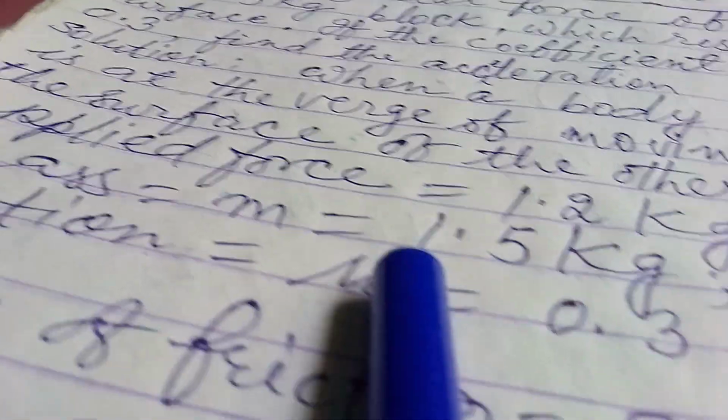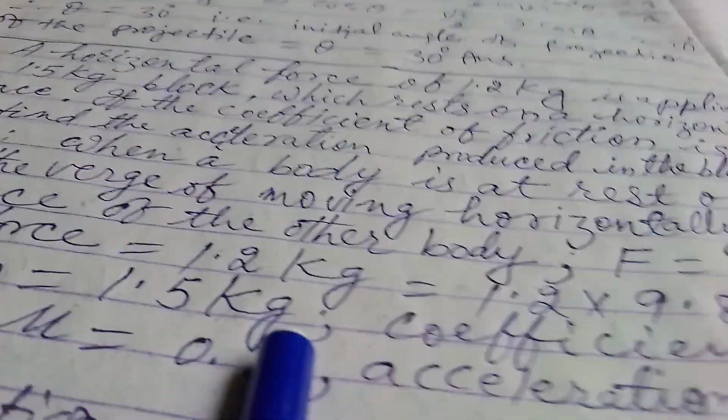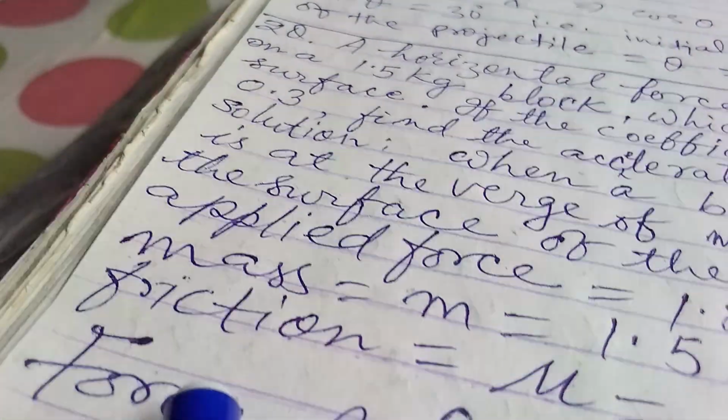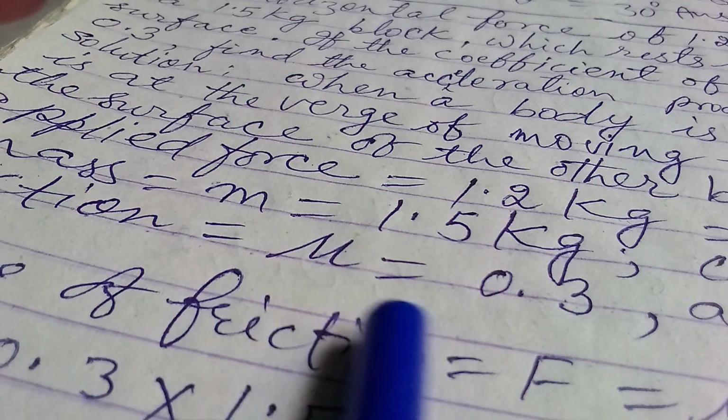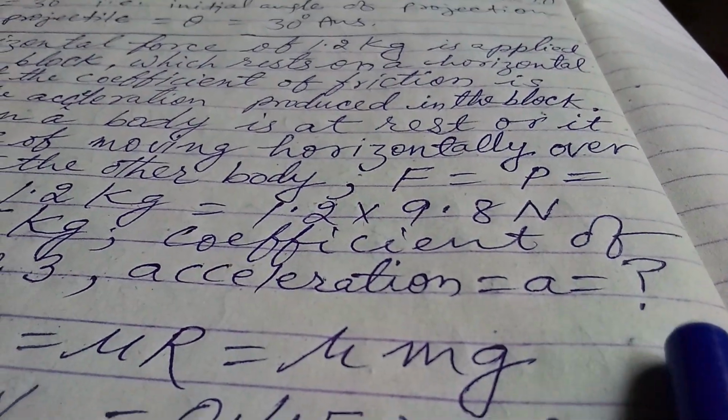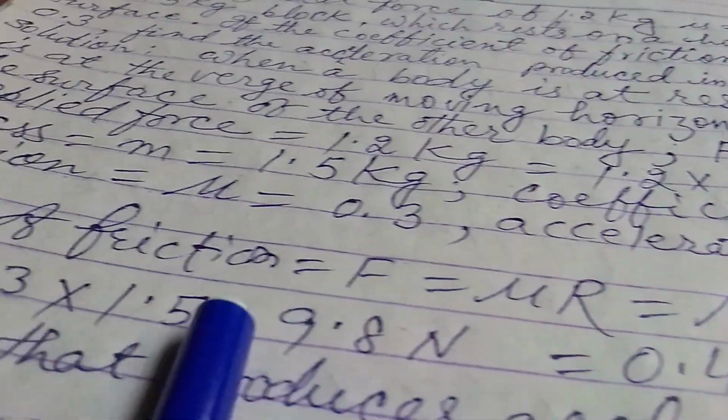Mass M equals 1.5 kilogram. Coefficient of friction mu equals 0.3, it is given. Acceleration A is what we have to calculate.